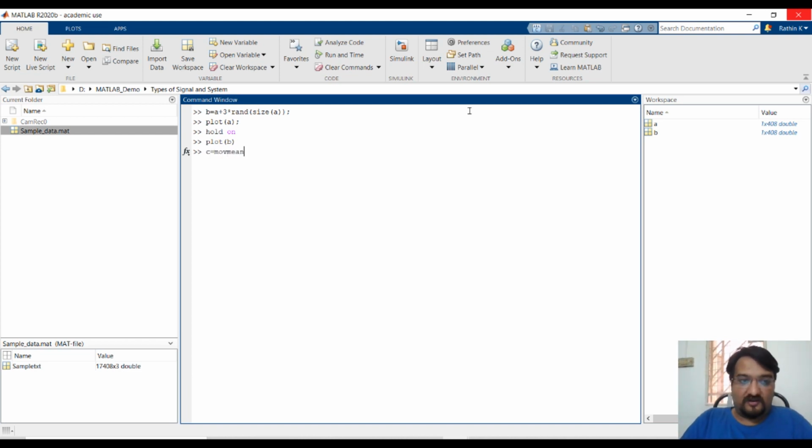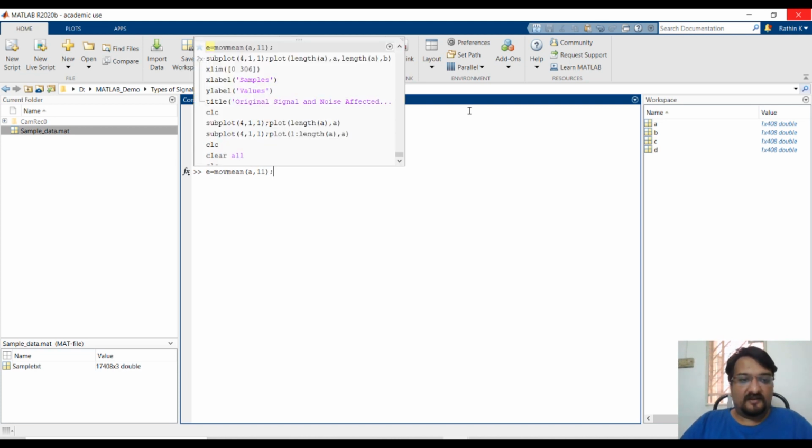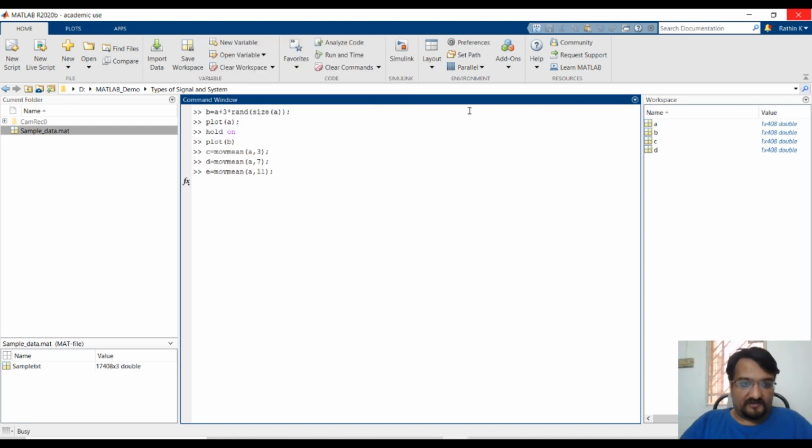movmean is a function to obtain the moving average. Remember, C is the 3-point moving average, D is the 7-point moving average and E is the 11-point moving average. So I have defined C, D and E as different moving average points. We need to compare B, C, D, E with respect to A: the noise affected signal and all 3 moving average signals with the original signal. So we need 4 plots.